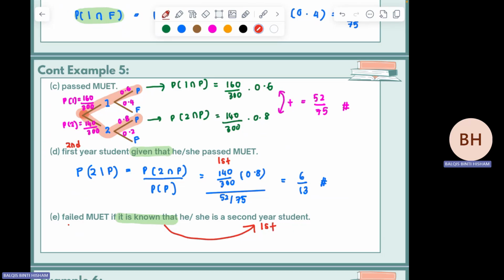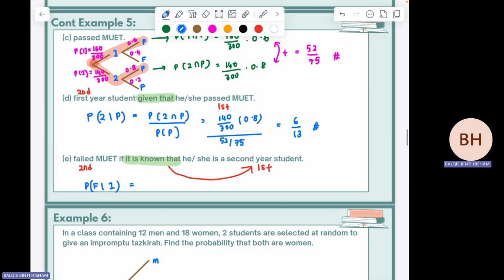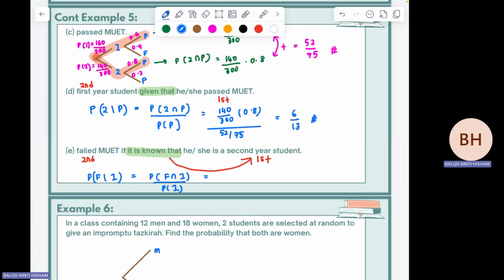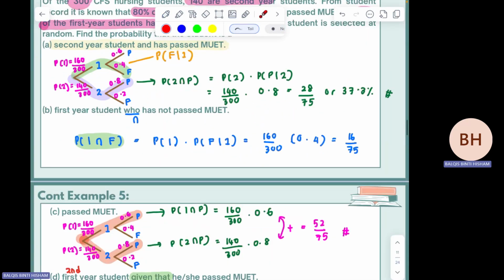So the question asks P fail given that first year. Using the formula, you get P fail intersect first year over P first year. Fail intersect first year, did we have it before?